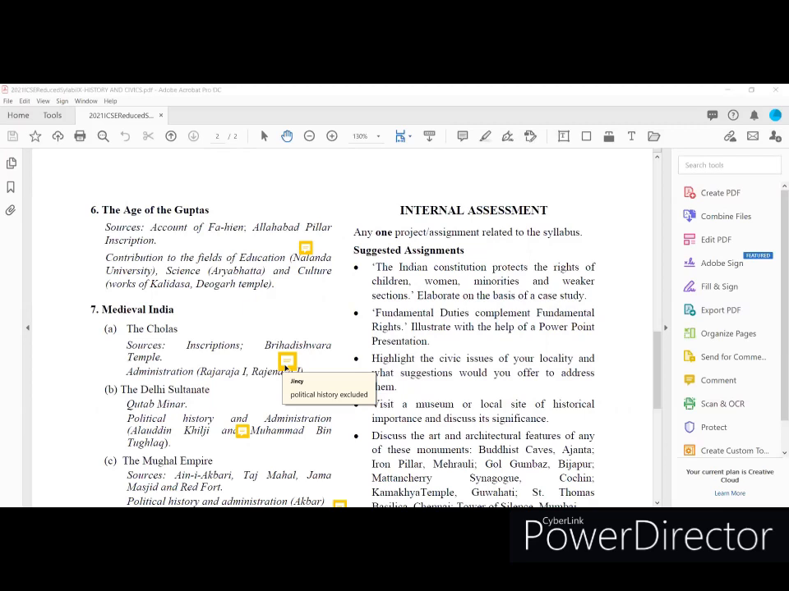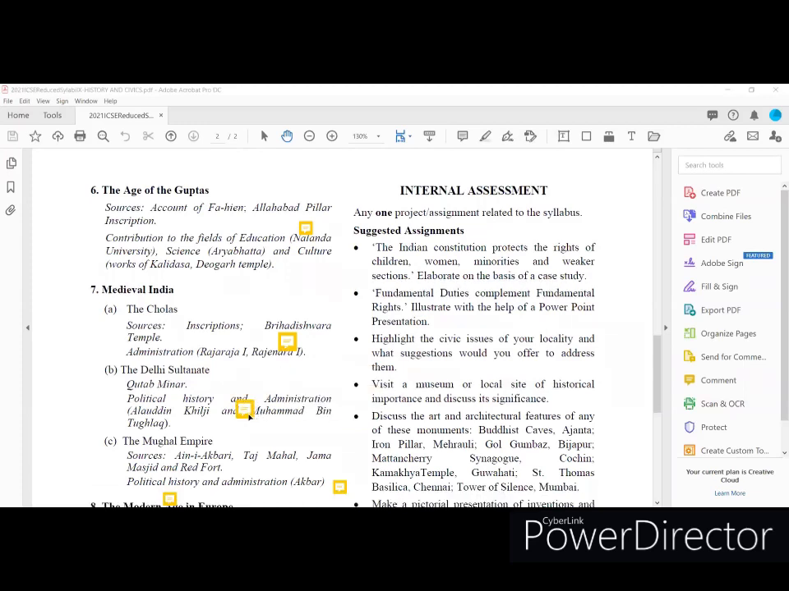So from the Cholas lesson, what portions are reduced? Political history of the Cholas is reduced. So you need to focus only on sources and the administration of Rajaraja 1 and Rajendra 1. Political history is excluded from medieval India, especially the lesson on the Cholas.